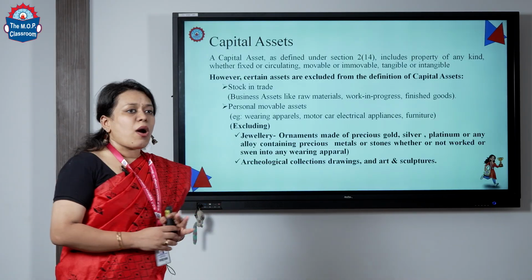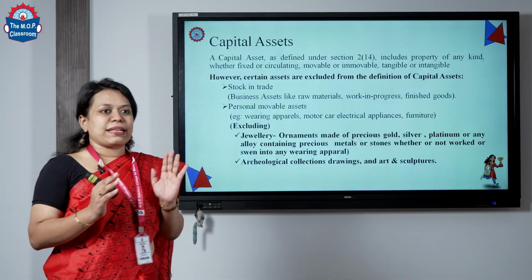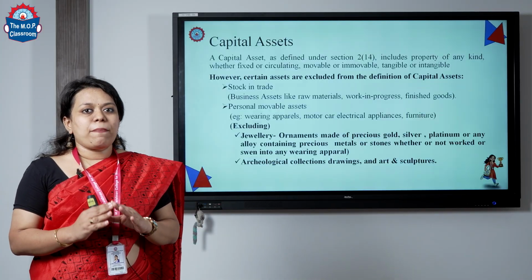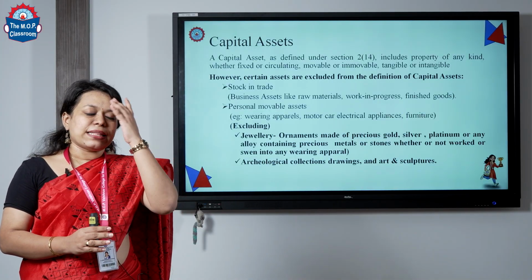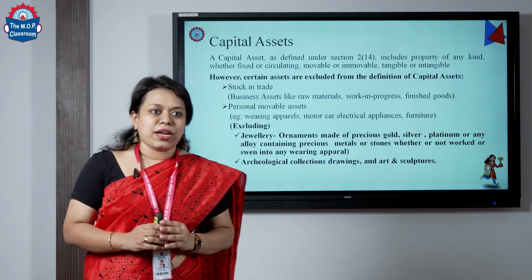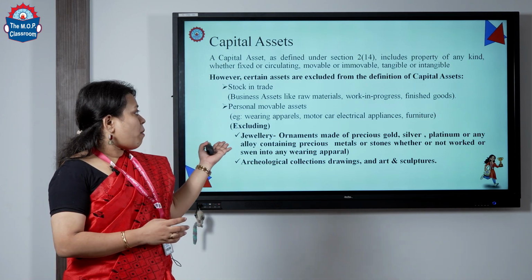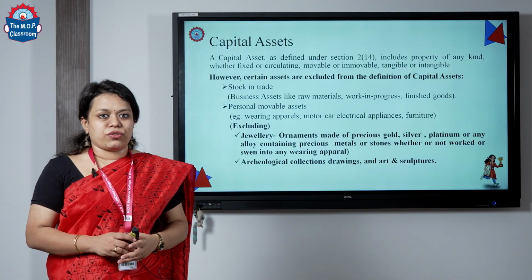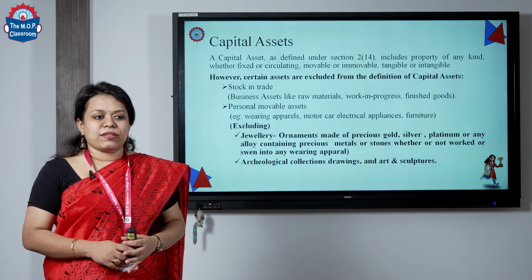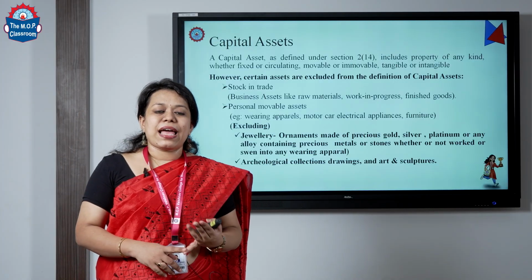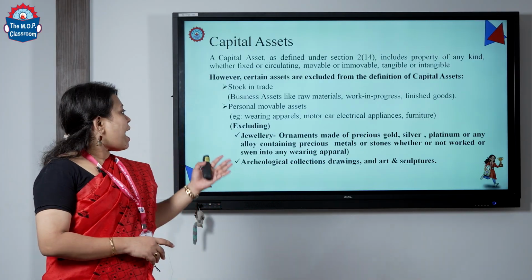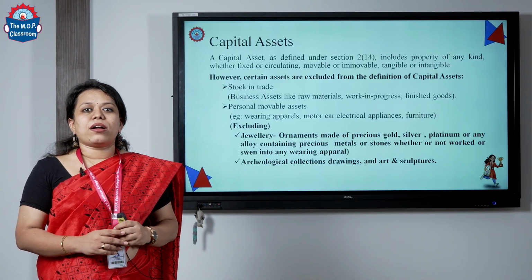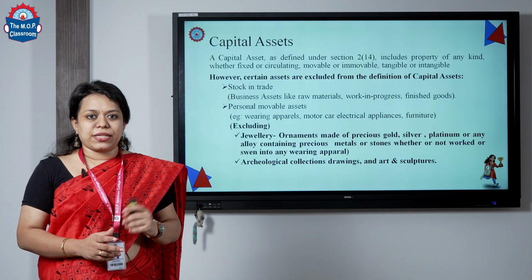However, certain capital assets are excluded from being a capital asset, that is stock in trade, which is raw materials, work in progress, unfinished goods, etc. Second, personal assets, which are furniture, electrical appliances and your motor vehicles, are considered to be non-capital assets.